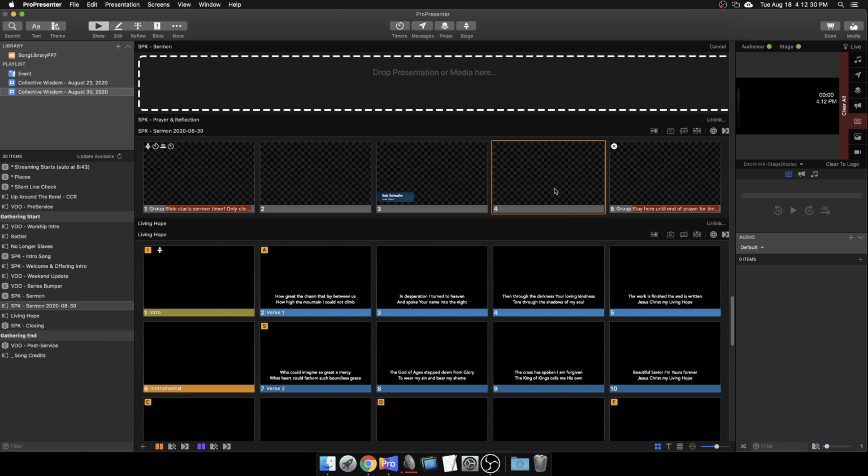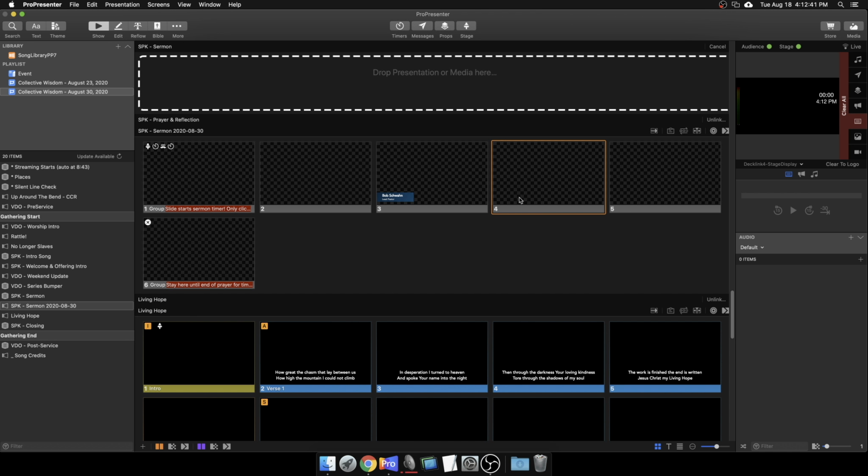If I had additional slides I wanted to add, there's a few different ways to do that. What I usually start with is Command-click a blank slide and just duplicate it. What we like to do is have a blank slide between each and every slide unless those slides were meant to go together. For instance, a scripture spanning multiple slides will be next to each other, but as soon as that ends, it'll go blank, which essentially takes it down so that it's no longer being output. So here I've got my name slide, and then my blank slide, and then the slide that I want to have for my first scripture reference.